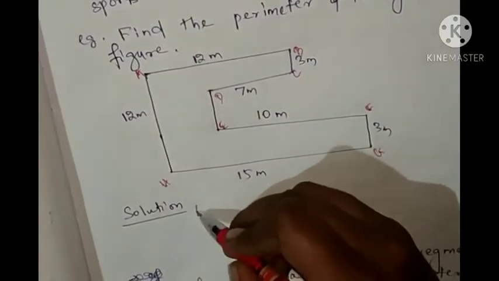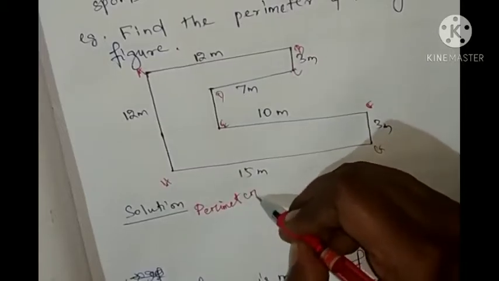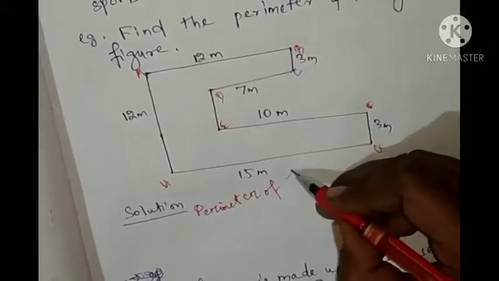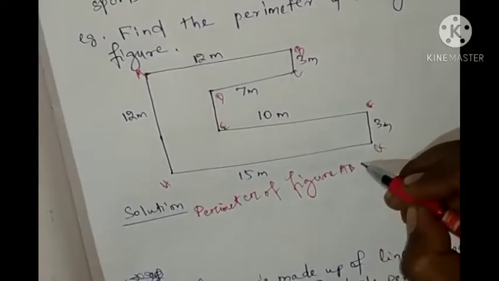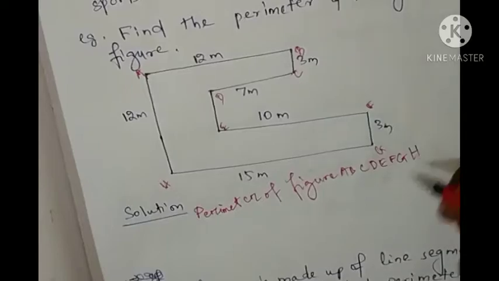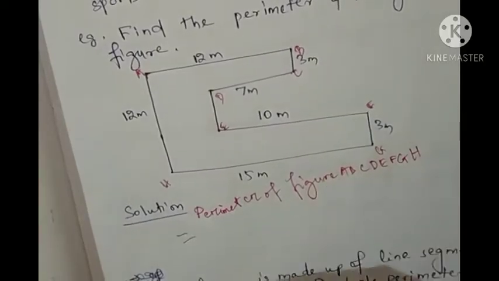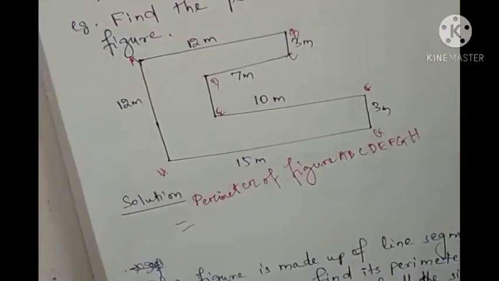Perimeter of figure A, B, C, D, E, F, G, H equals, what will we do? We'll add all the sides.